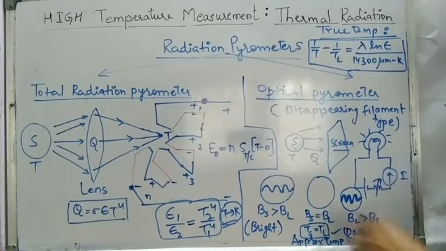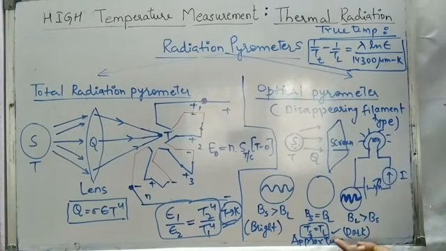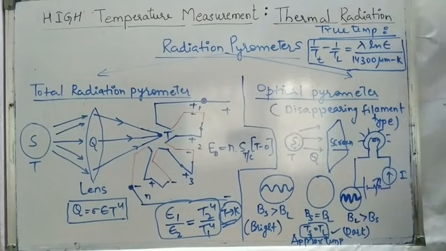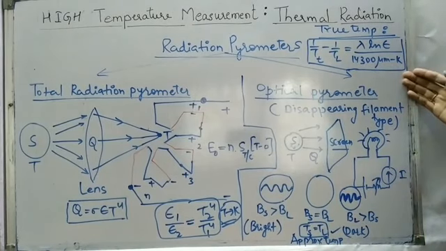And whenever we wish to know the true value of temperature, we have to make use of the formula 1 upon T, where T is the true value of temperature, minus 1 upon TL, where TL is the temperature at which the filament disappears, is equal to lambda ln E divided by 14,300 micrometer Kelvin. So this formula we will have to make use of.